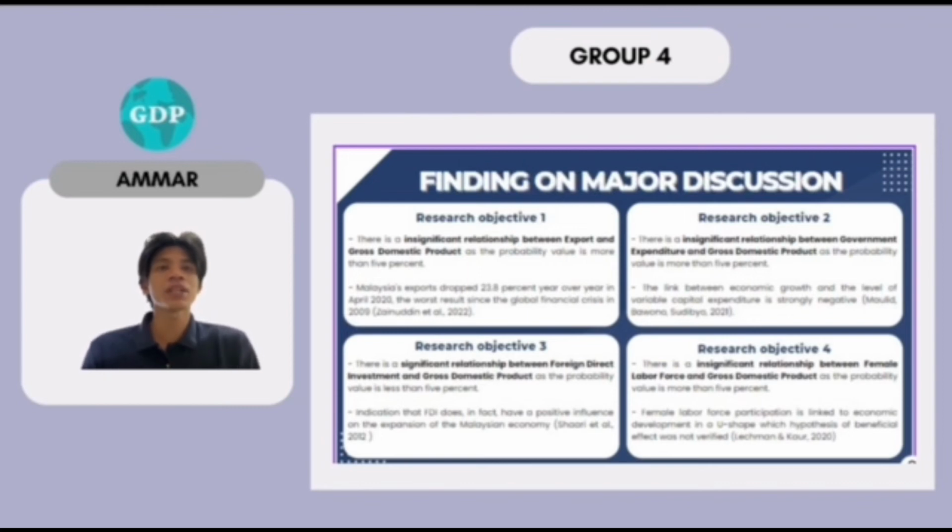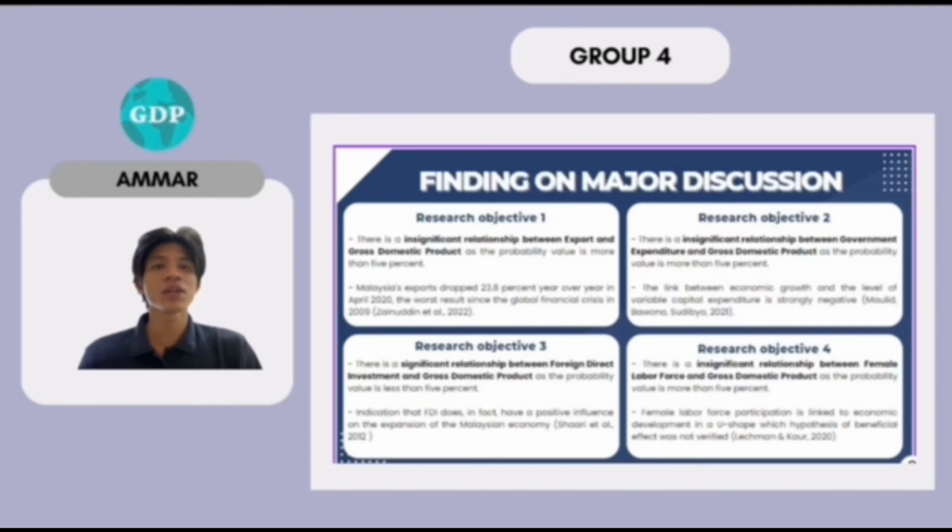Next, for research objective 3, there is a significant relationship between foreign direct investment and gross domestic product, as the probability value is less than 5%. According to Sha'ari, FDI does in fact have a positive influence on the expansion of the Malaysian economy. For the last research objective, there is an insignificant relationship between female labour force and gross domestic product, as the probability value is more than 5%. According to Lechman, female labour force participation is linked to economic development in a U-shape, which hypothesis of beneficial effect was not verified.